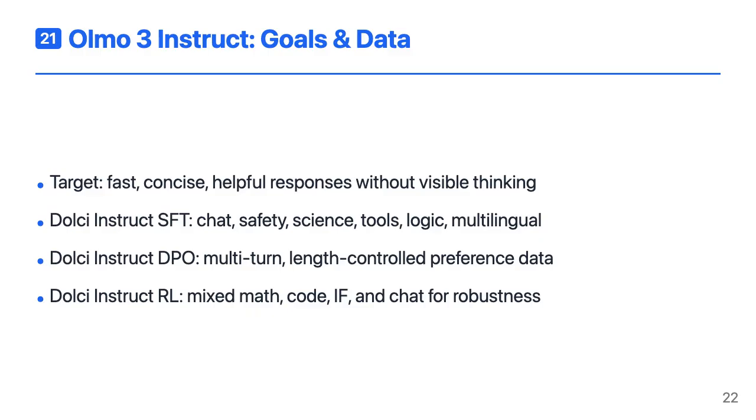The DPO stage, Dolci Instruct DPO, adds preference pairs that emphasize multi-turn quality and explicitly control for length, so the model doesn't become overly verbose. Finally, Dolci Instruct RL uses a mix of math, code, instruction following, and chat prompts to refine capabilities while preserving usability.